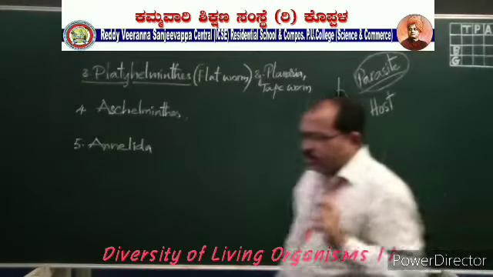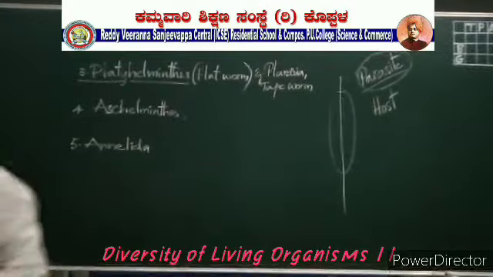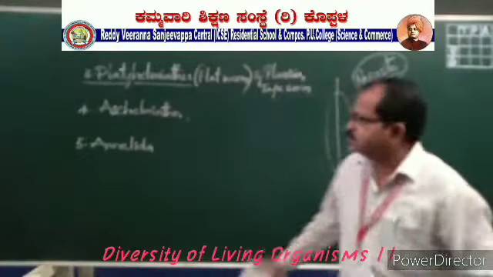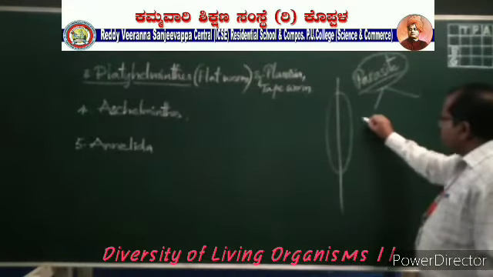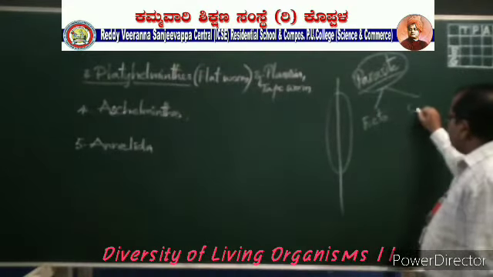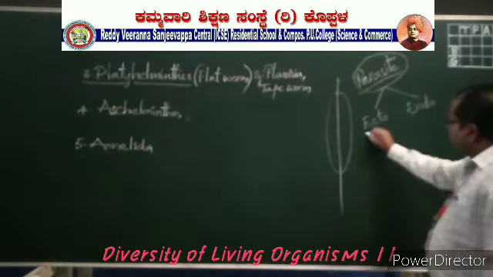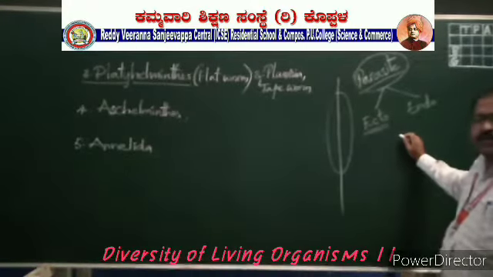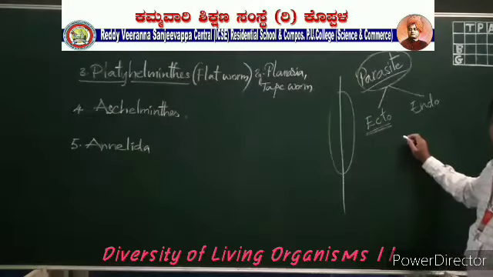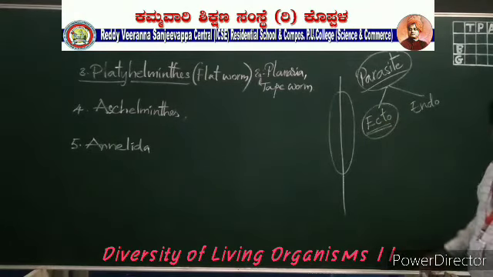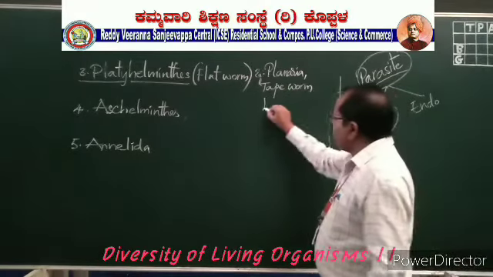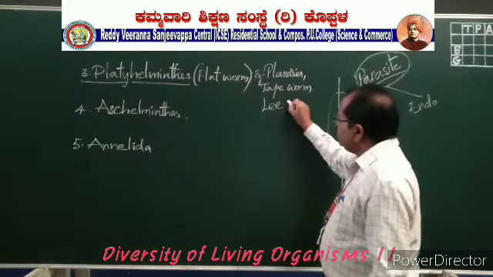And here one more point I want to tell you, that parasites are of two types, that is ectoparasite and endoparasite. Ectoparasite means the parasite which is present outside the body, otherwise on the body. That is called an ectoparasite. Usually the leech is the best example for ectoparasite. Leech is also one example for this category.